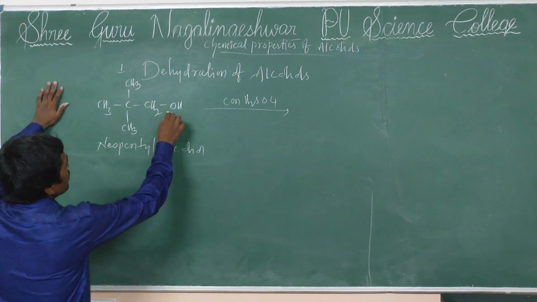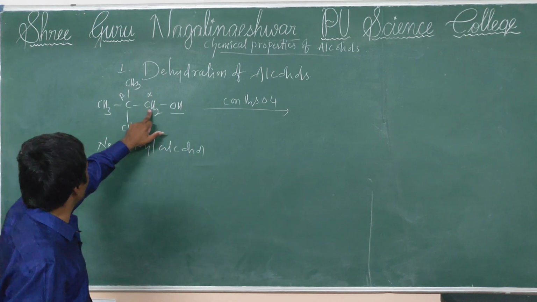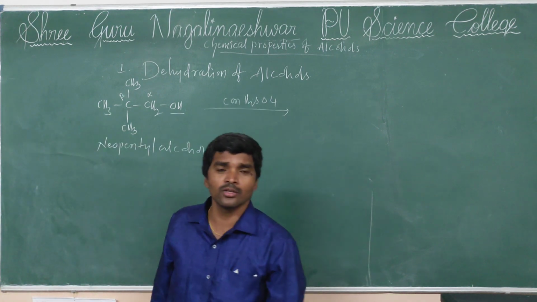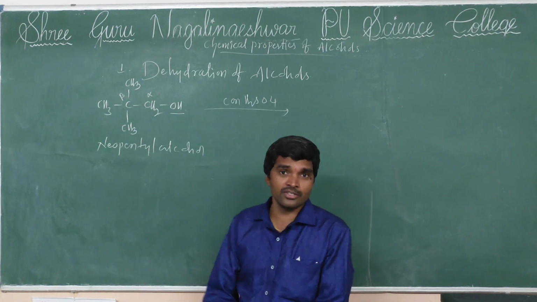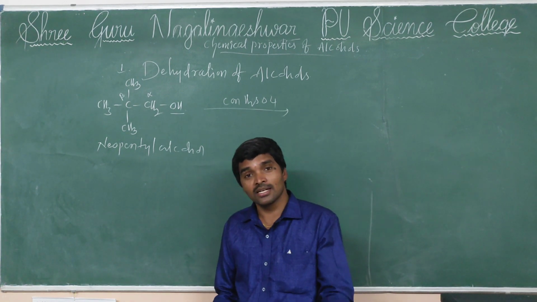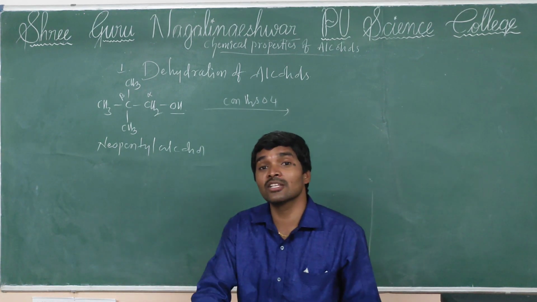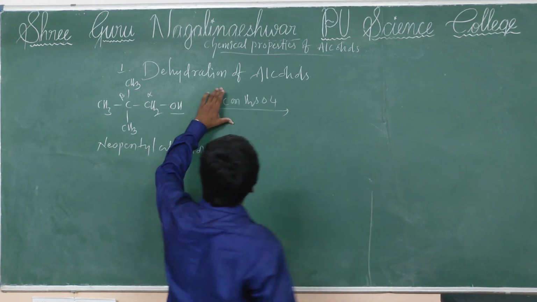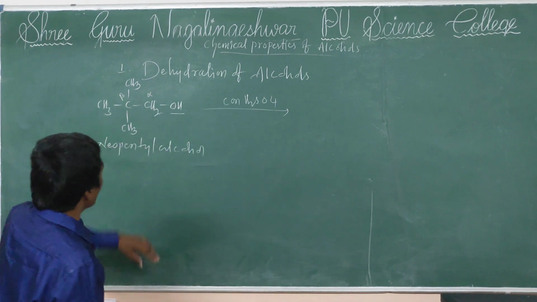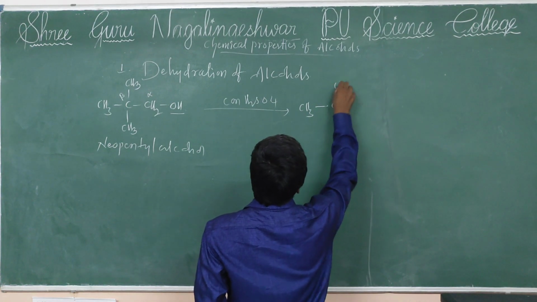OH is attached to carbon alpha, adjacent to carbon beta, but on the beta position there is no hydrogen. Does dehydration take place? Remember, whether beta hydrogen is present or absent, the reaction takes place, because the molecule undergoes rearrangement, and concentrated H2SO4 is the strongest dehydrating agent.